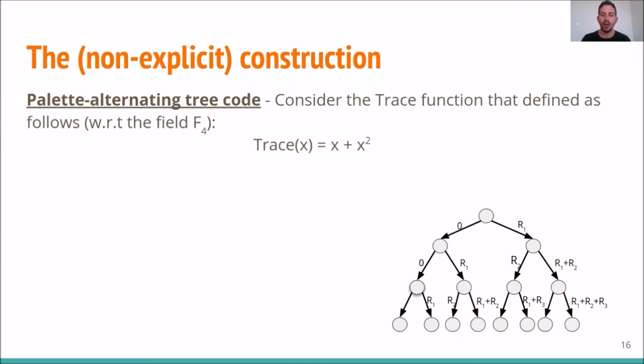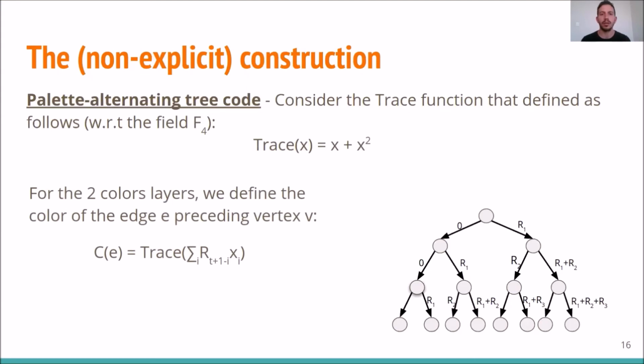Now, a very natural way for constructing the palette alternating tree code using the construction that we saw in the previous slide is that for the two color layers, we just take the color that we got according to the previous construction and apply the trace function. And with that idea, we could surprisingly prove that these trees actually exist.